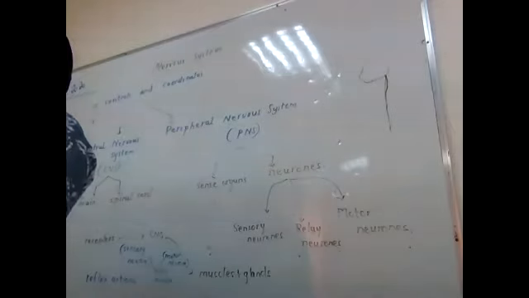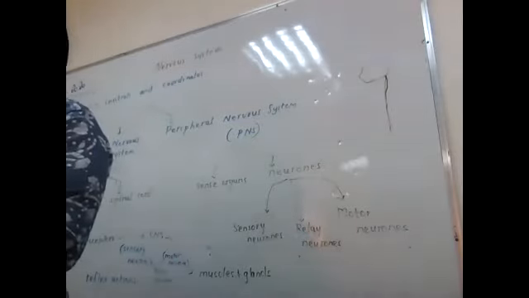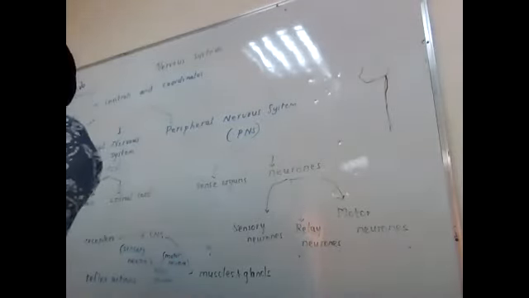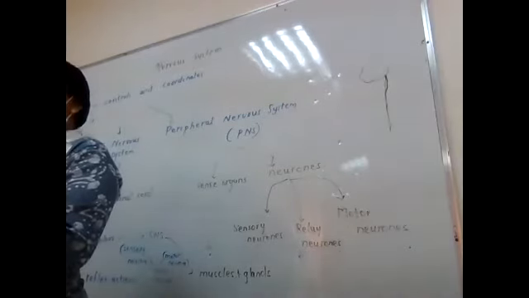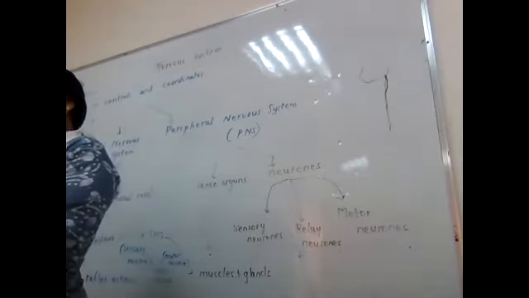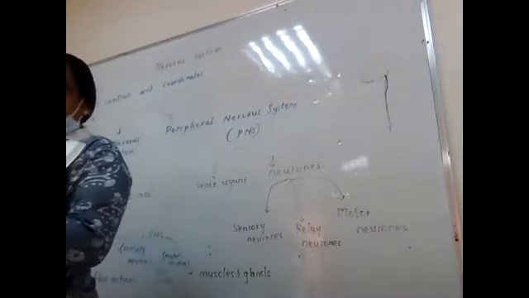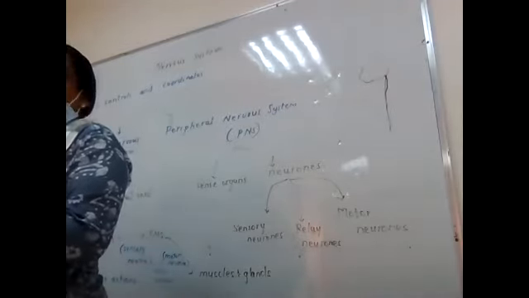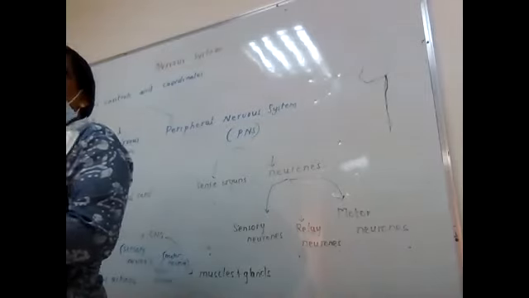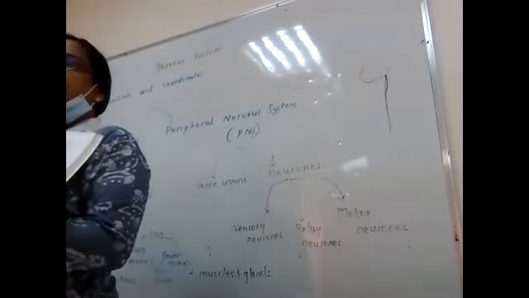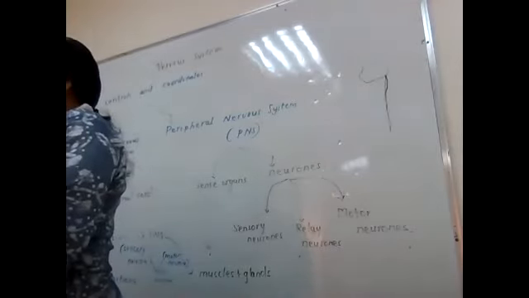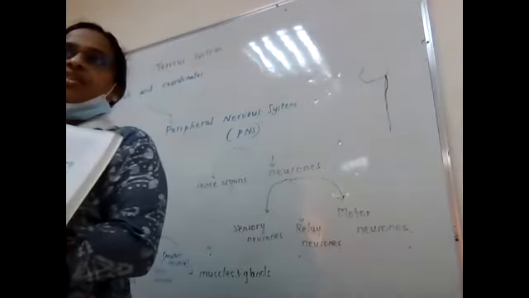But which part of the CNS? The spinal cord. That means this action is not taking the time even to travel to the brain. The message is going only till here, and immediately the action is carried out. That is why in a reflex action, we will come to know what has happened only after the action.